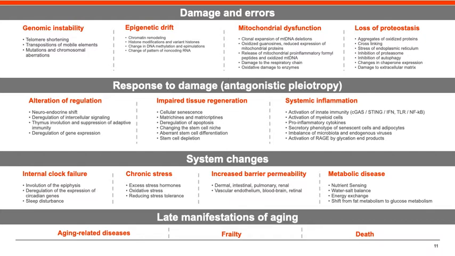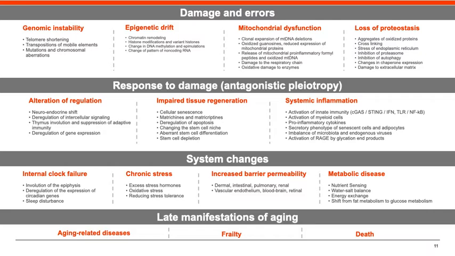The first level is the accumulation of damage and errors. Here genomic instability takes place, which includes shortening of telomeres, transposition of mobile genetic elements, accumulation of mutations, and chromosomal breaks. In addition, epigenetic drift occurs, including chromatin remodeling, modification of histone proteins, expression of variant histones, changes in the level of DNA methylation, accumulation of epimutations, and changes in the expression pattern of non-coding RNAs.